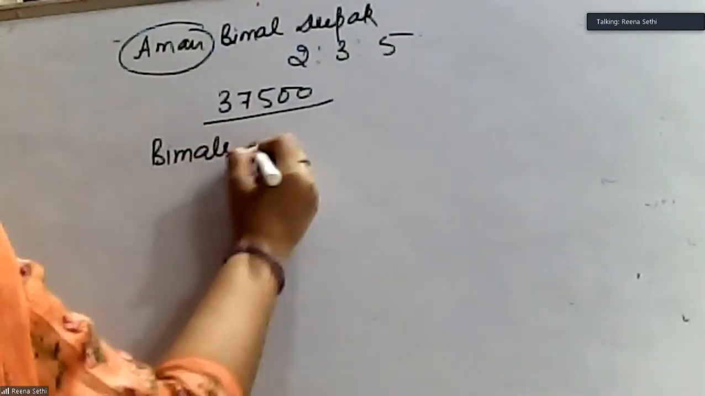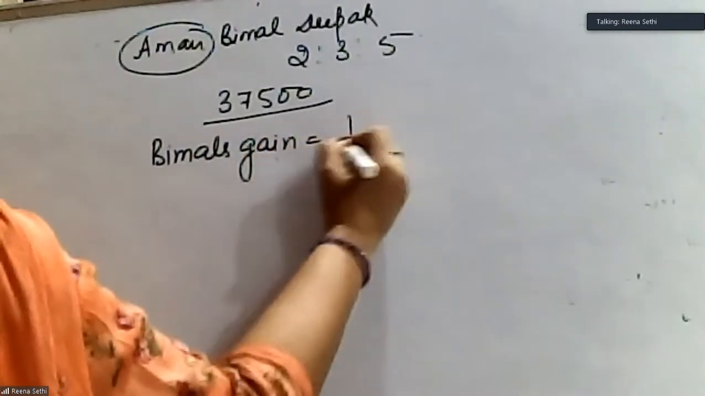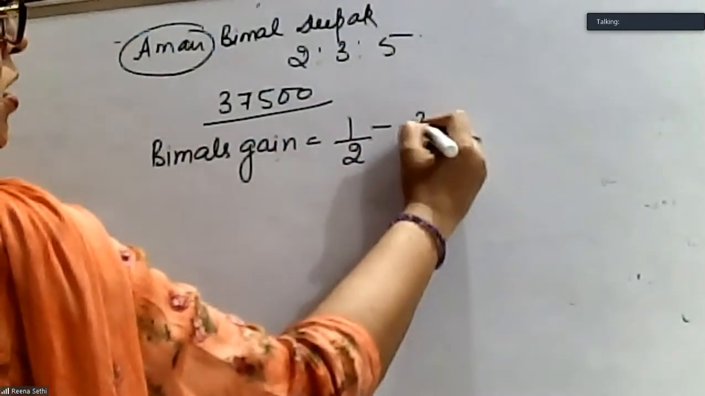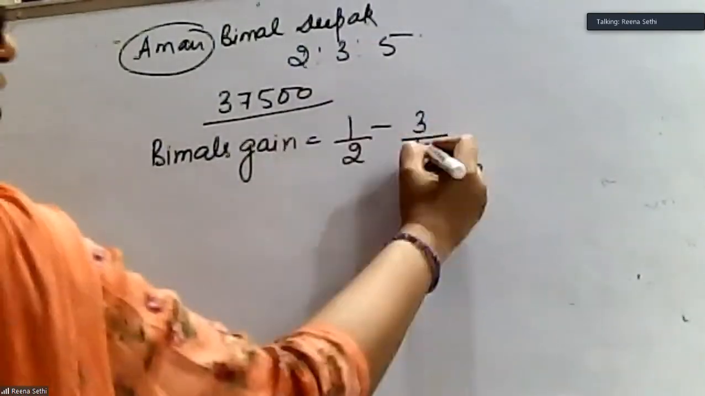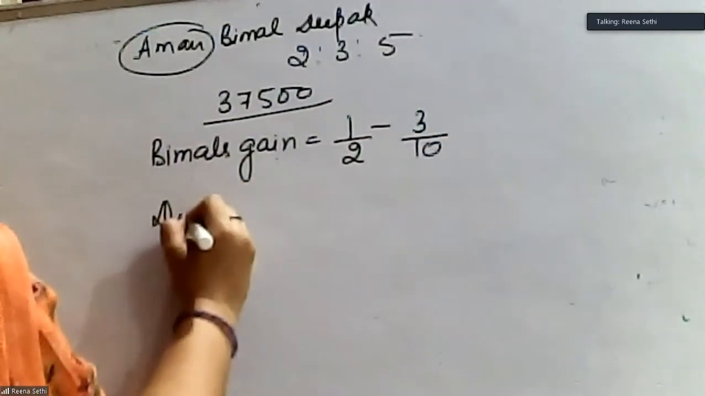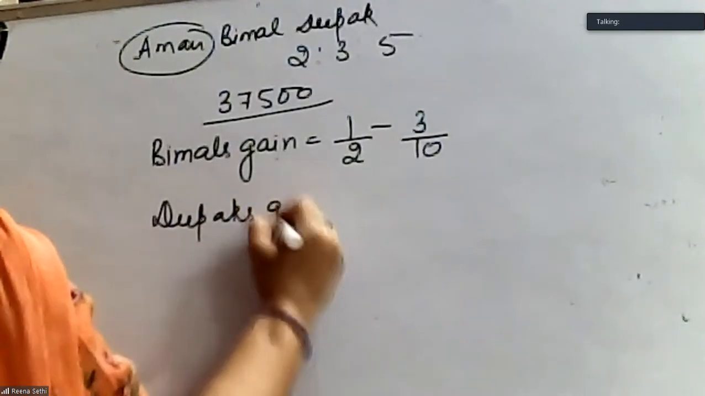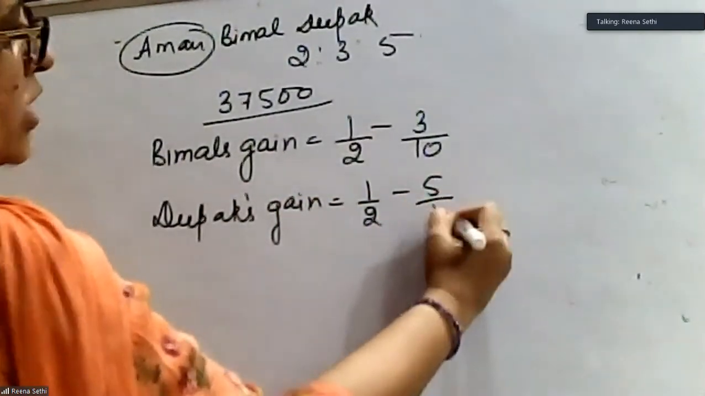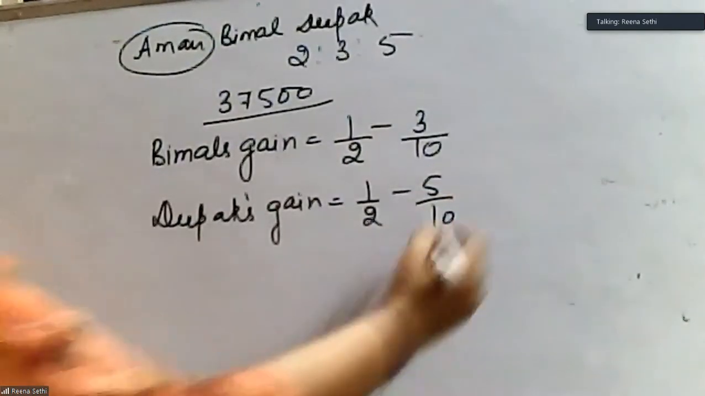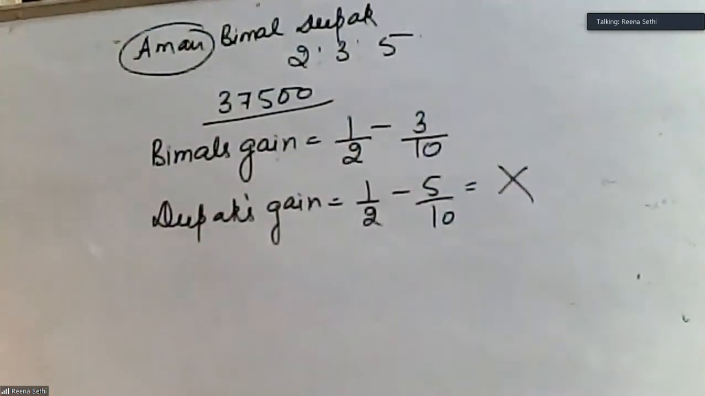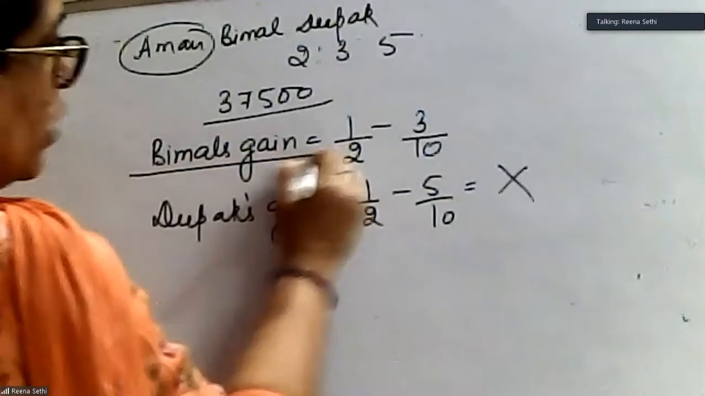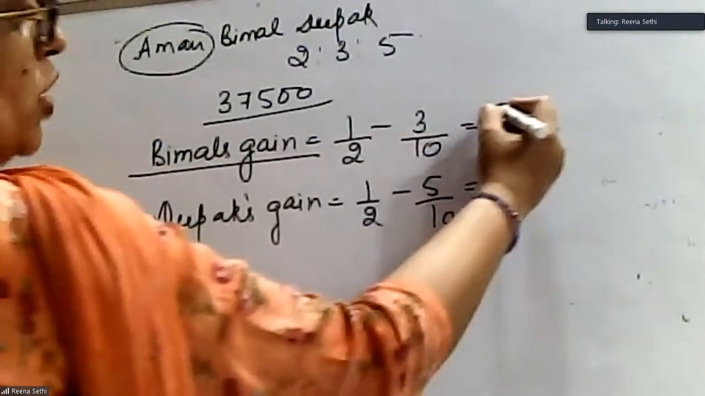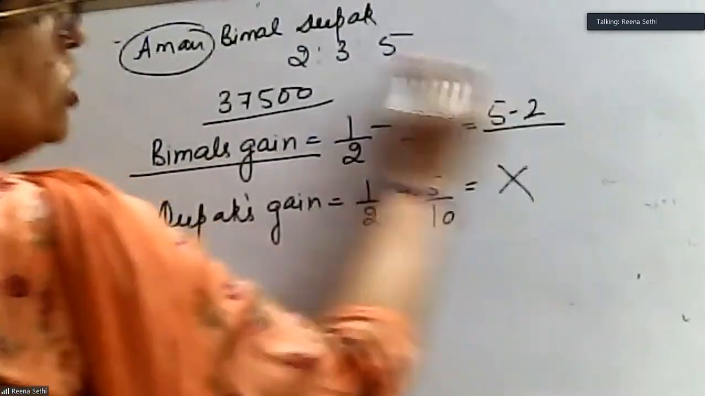So Bimal's gain will be equal to half minus 3/10, and Deepak's gain will be equal to half minus 5/10. That is zero. So Deepak is neither gaining nor sacrificing. It is only Bimal who is gaining, and his gain is equal to the retiring partner's share.